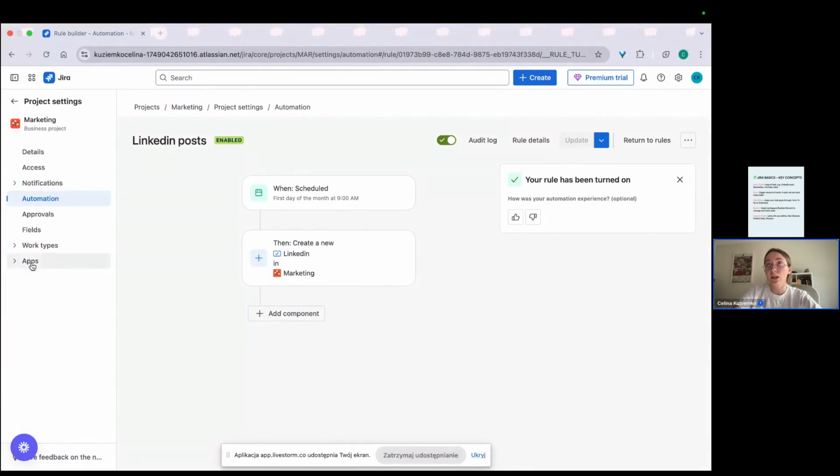One more thing is that Atlassian ecosystem has a large marketplace of apps. Every app is free up to 10 users. So if sometimes Jira can't do some things, I'm pretty sure there is already an app for it. But on this basic level, I think you will be fine.